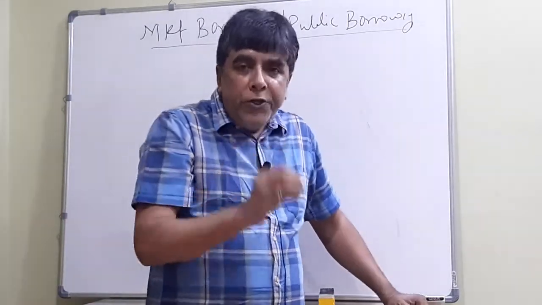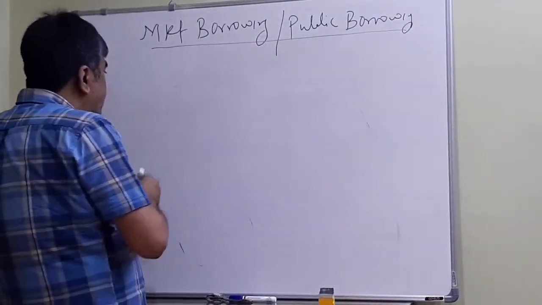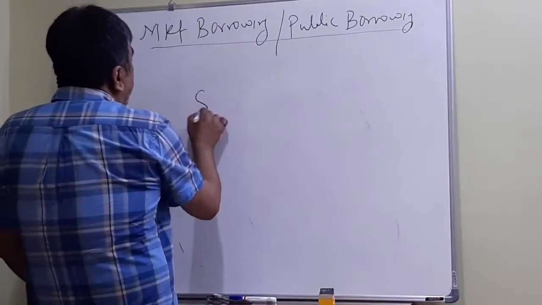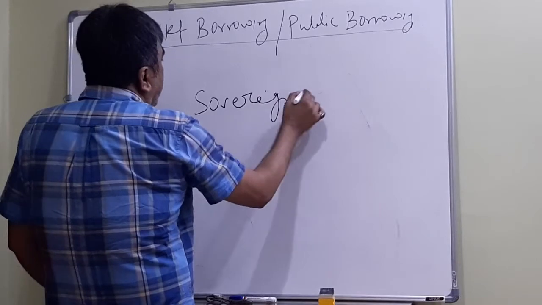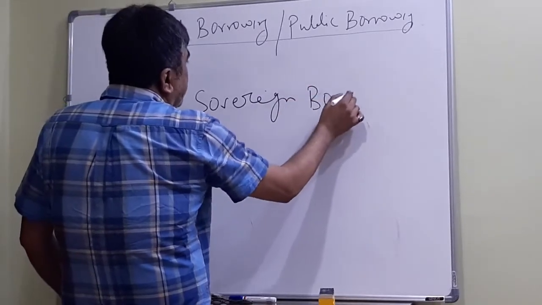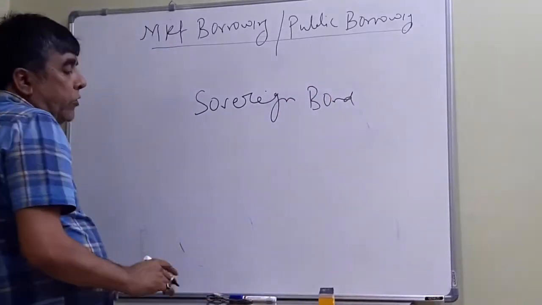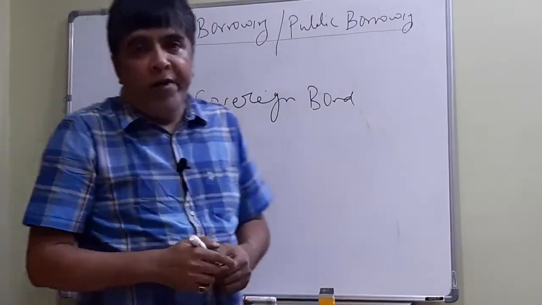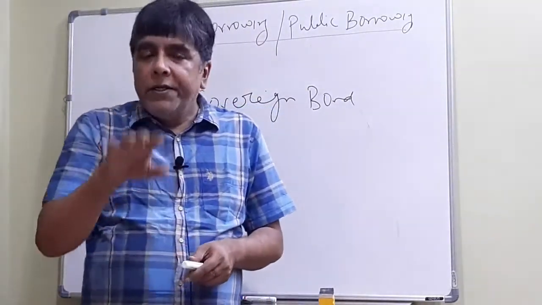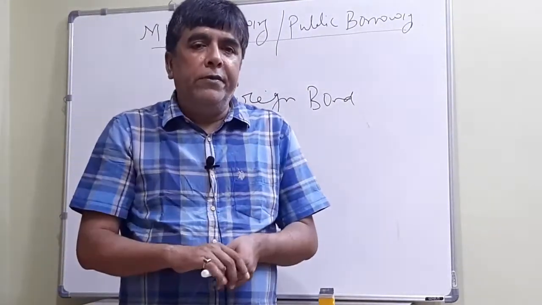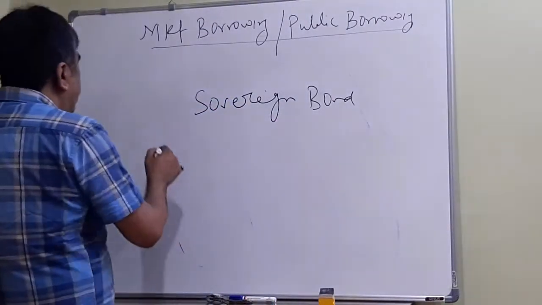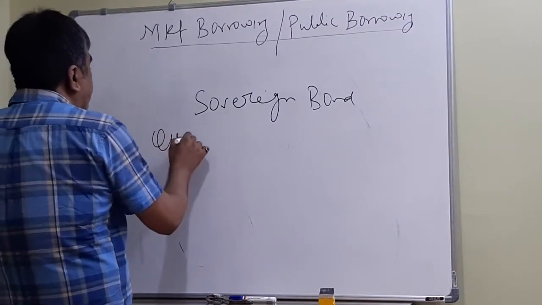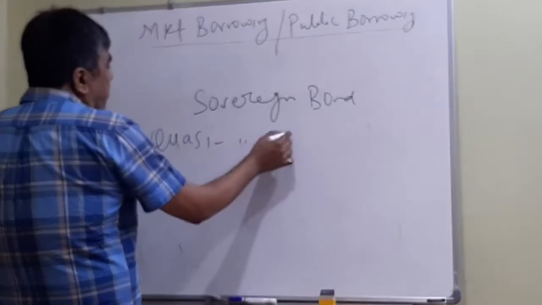Bonds issued by the government are known as sovereign bonds. Bonds issued by governments throughout the world are collectively called sovereign bonds. Similarly, one more concept is called quasi-sovereign bond.